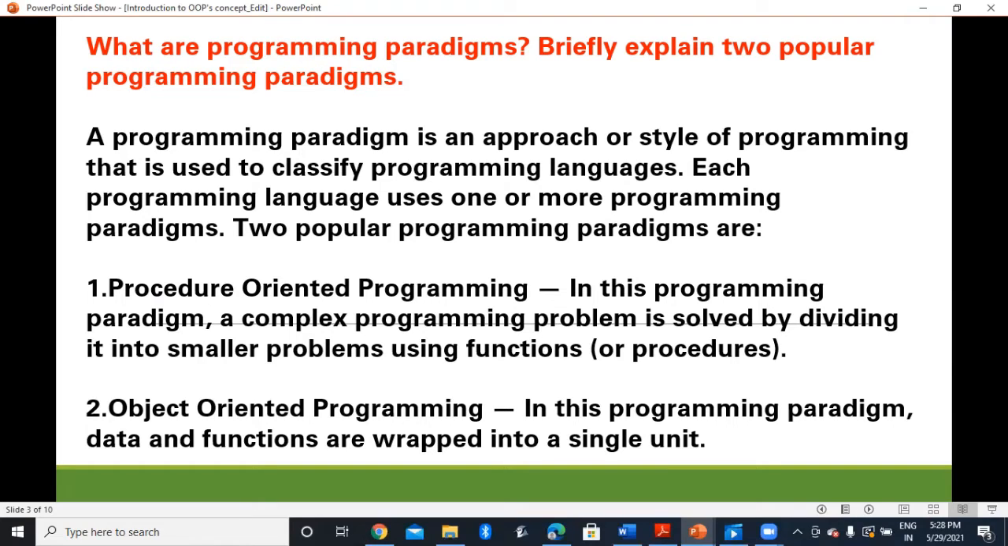POP is procedure-oriented programming. In this programming paradigm, a complex programming problem is solved by dividing it into smaller problems using functions. The stress is more on functions in procedure-oriented programming. Whereas in object-oriented programming, data and functions are wrapped into a single unit, and the importance is given to the data.